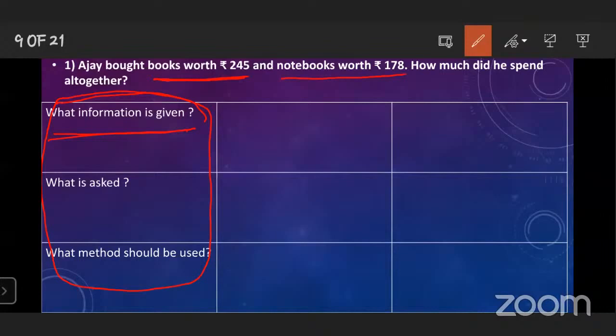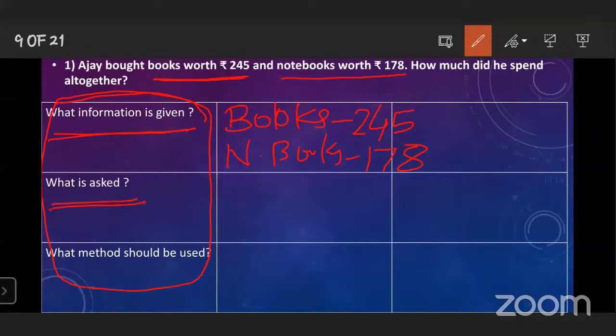So books worth is given; how much? 245. And notebooks? 178. Yes, notebook 178. This information is given. Okay. After that, what is asked?